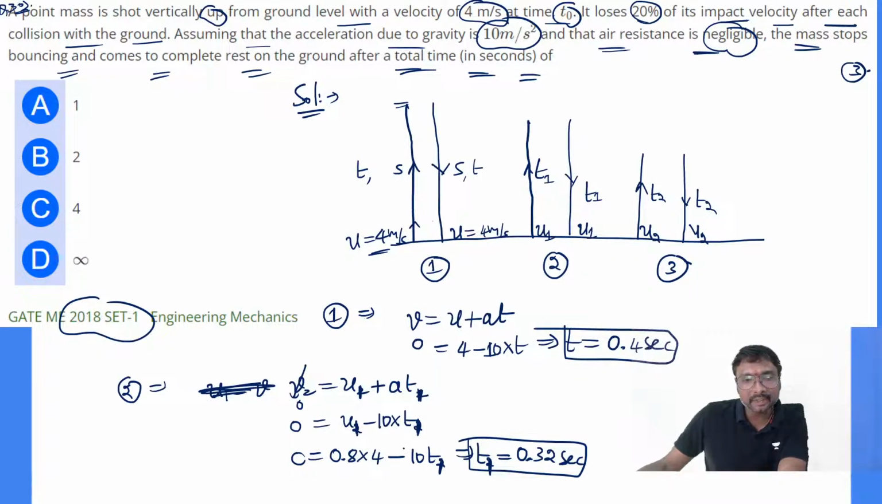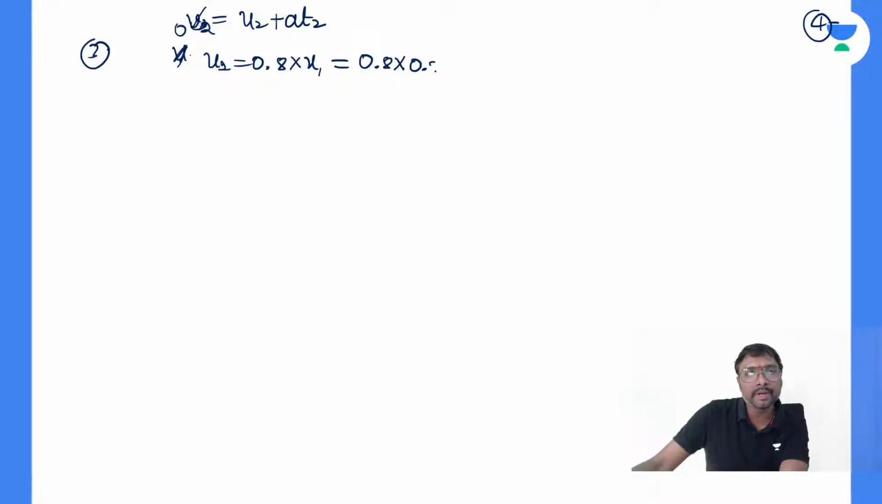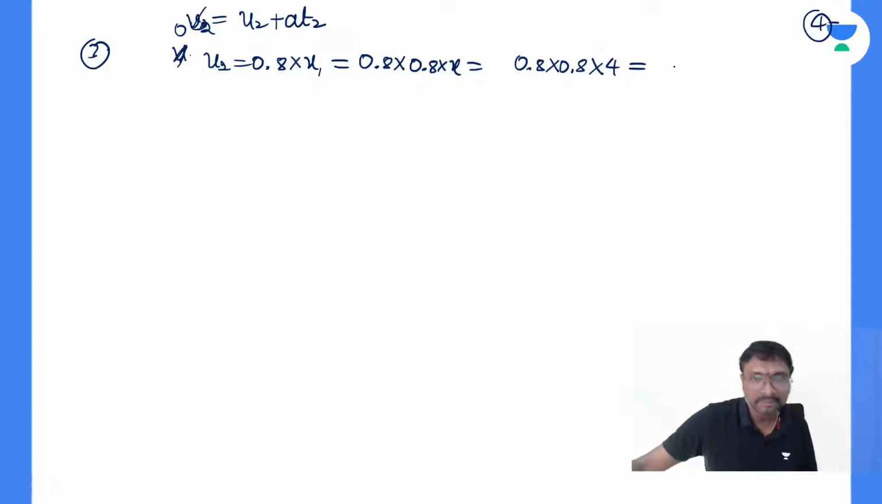Then what is the next velocity? If you observe, v2 will be equal to u2 plus at2, so this will be 0. What is that u2? u2 will be equal to 0.8 times u1, so it is 0.8 times 0.8 times the initial velocity, which is 4. What is it? You can say 2.56 meter per second.